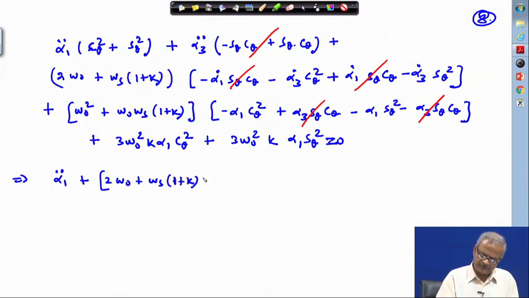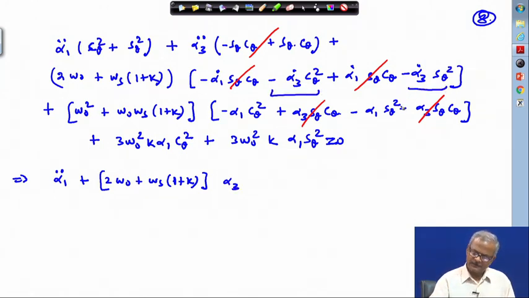1 plus k. Here this term and this term will add up, this gives us alpha 3 dot, this is with minus sign.